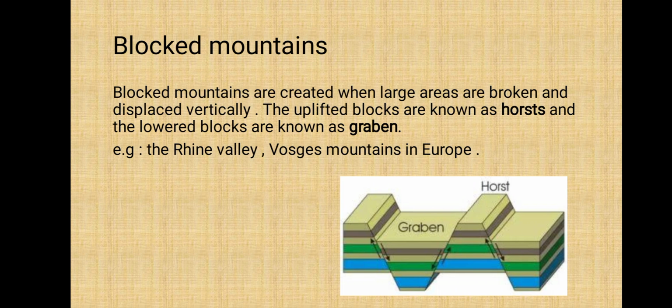Block mountains are created when large areas of broken and displaced crust move vertically. The uplifted blocks are termed as horsts and the lowered blocks are called graben. The Rhine Valley and the Vosges Mountain in Europe are examples of such mountains.